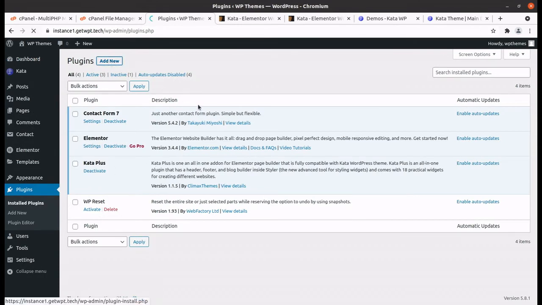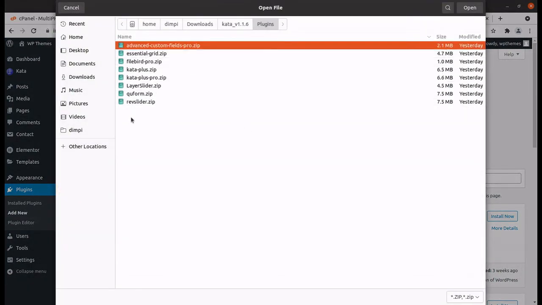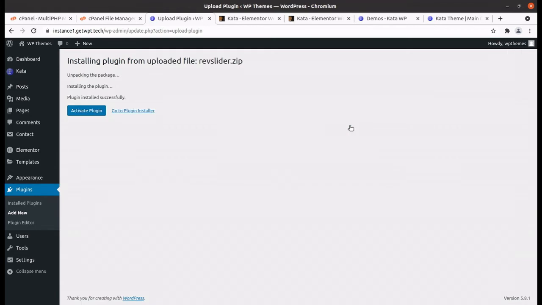So I'll add Revolution Slider from the theme pack itself, so Rev Slider, yes, it is here. I'm just installing Revolution Slider, and I'll import the demo again. It may bring the slider contents, because it might have been imported, but as Revolution Slider had not been installed yet, it was not showing up. So let us check this, and now Revolution Slider has been installed.